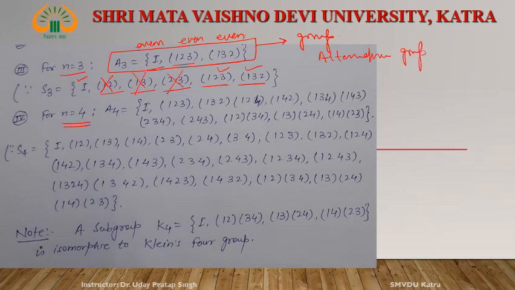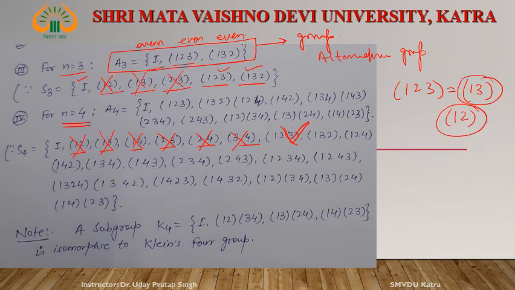Similarly, for n equal to 4, see the elements of S4, right? Identity, (1 2), (1 3), (1 4), (2 3), (2 4), something like this. Then what are the even permutations? This one is odd, a cycle of length 2. This is odd, this is odd, odd, odd. Sorry, this one is even. Why is this one even? (1 2 3) is even, since it can be written as (1 3)(1 2), a product of two transpositions, therefore it is even.